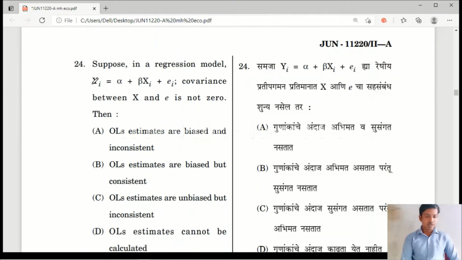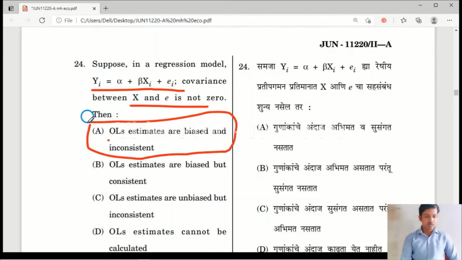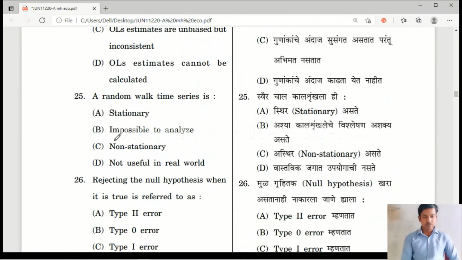Okay, the next question is question number 24. In a regression model given here, if covariance between x and e is not 0, then OLS estimates are biased and inconsistent, biased but consistent, unbiased but inconsistent, or cannot be calculated. So here the right answer is option A. OLS estimates are biased and inconsistent. Please remember, if covariance is not equal to 0, then it is inconsistent and biased.